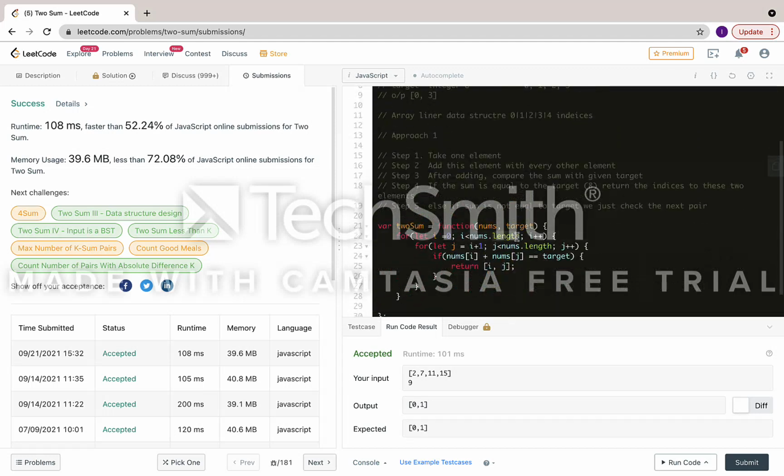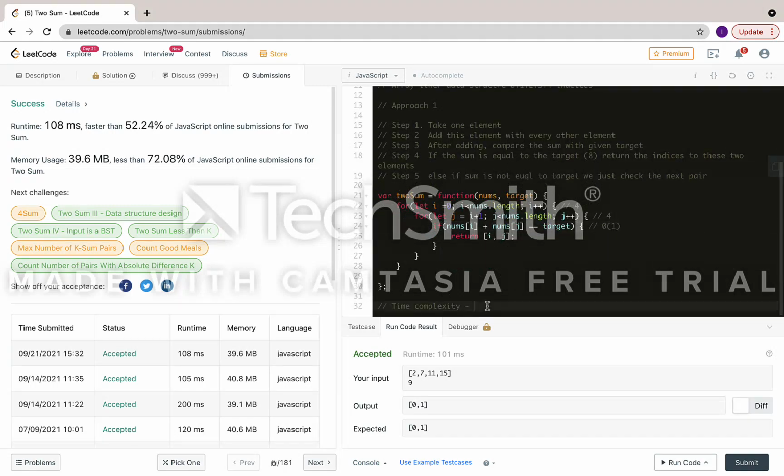So this loop will go 4 times, and again this inner loop will go 4 times. And then the return of i, j is O of 1, because it happens one time.